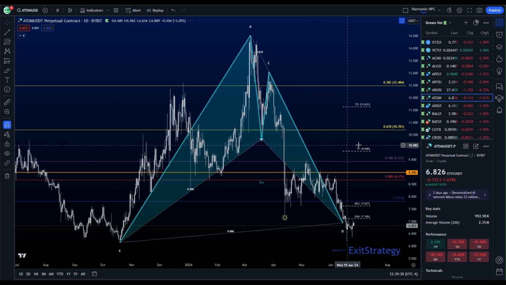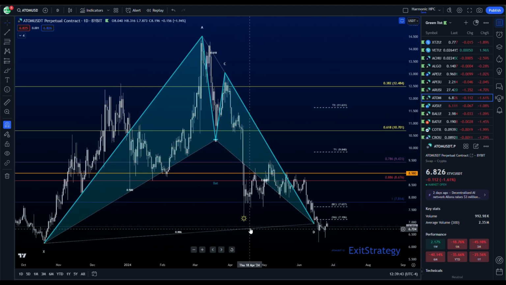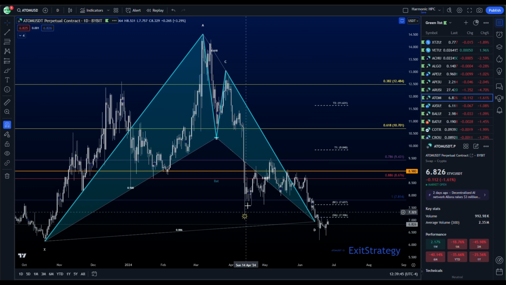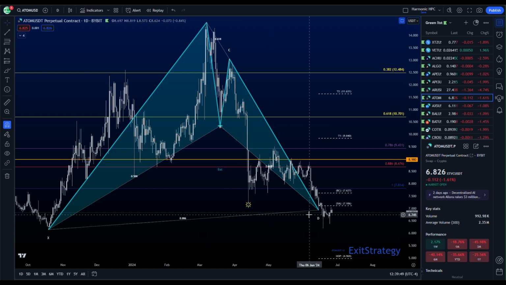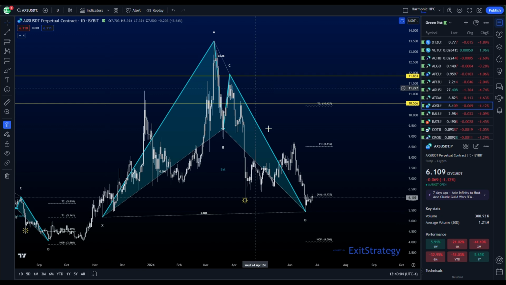ADA has completed a bat pattern on the daily time frame. In fact, it completed back here on this wick down, came back up, recovered this wick, and we are getting at least a little bit of a weak reaction. It needs to break above the XA and start to form strength in this PRZ between the XA and the BC level.